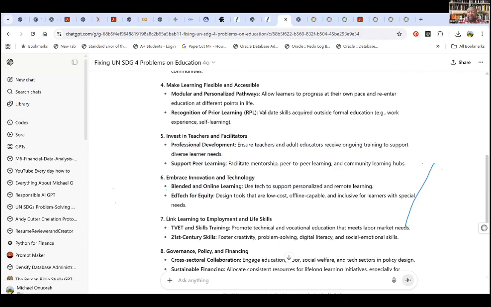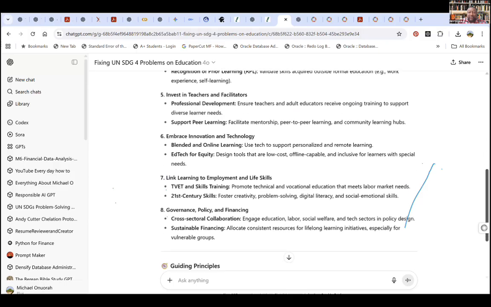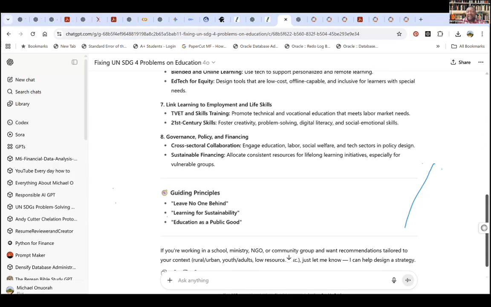But you see that it's giving me responses based on the documents that I have uploaded into the large language model. That's why I say for anyone who wants to leverage these tools, you just have to know how to build the right GPT.